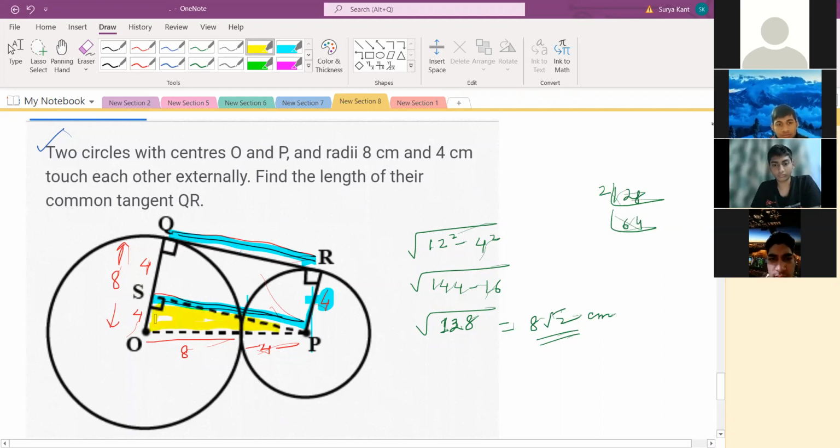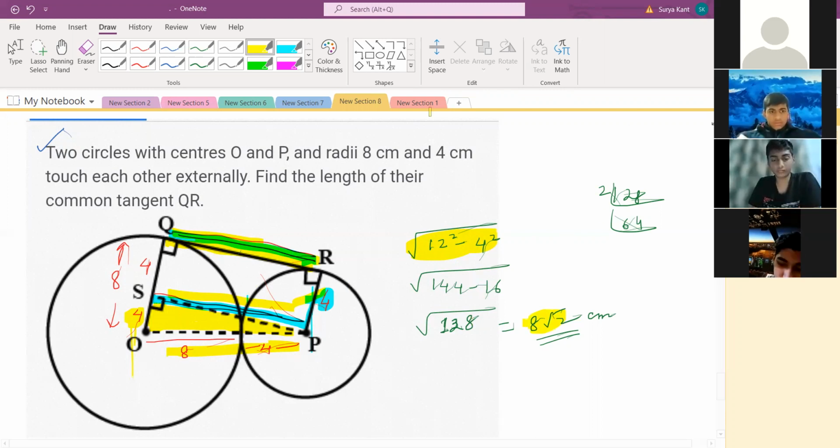Now I'm drawing one yellow color line here. Now we are just seeing this triangle only. We apply Pythagoras theorem, in which we know this longer side, that is the hypotenuse, and the base also. So to find this perpendicular, we use Pythagoras theorem. After finding it, we got 8 root 2. And SP is the same length as QR, and that is nothing but the common tangent QR. Is it clear now? Anyone else? So many children left out. They are just going to do self-study, I think.